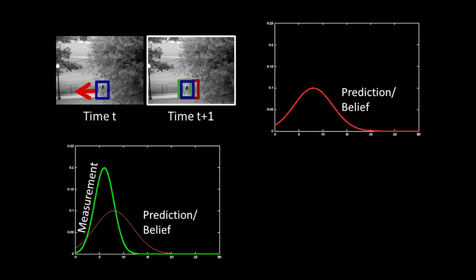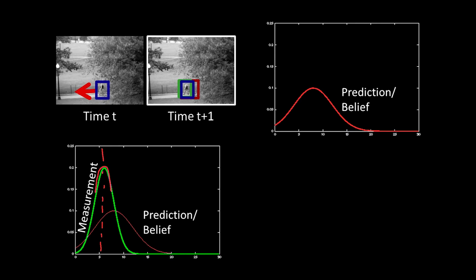Now notice that this measurement is also a distribution. We're going to talk in a little bit about what that means. It means two different things. One way to think of it is, given that the person is someplace, how likely would be the current measurement that I got? So let's assume the measurement was there.